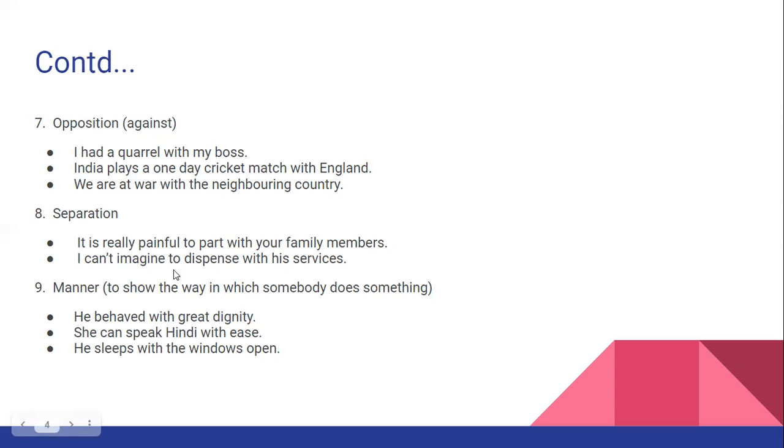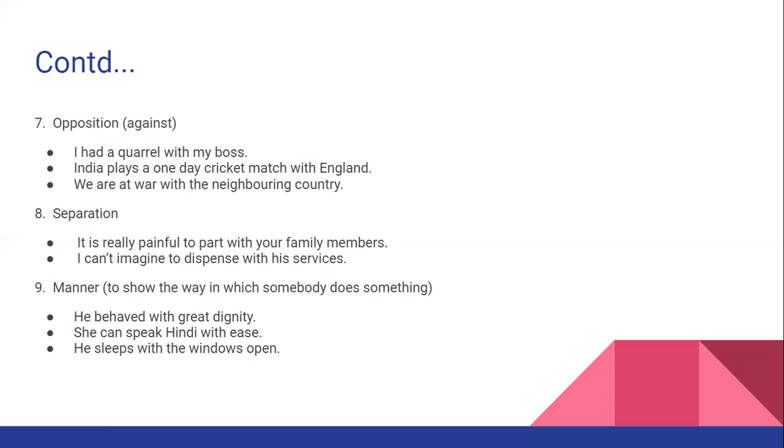I can't imagine dispensing with his services. Dispense with. It means "with" is here used in the sense of separation. So separation between I and his services.